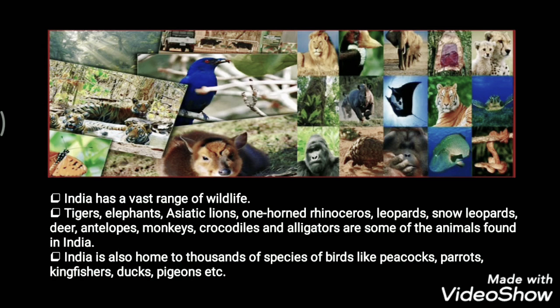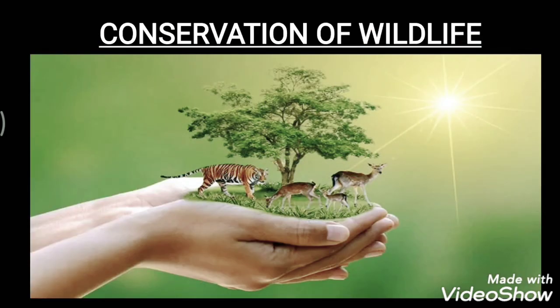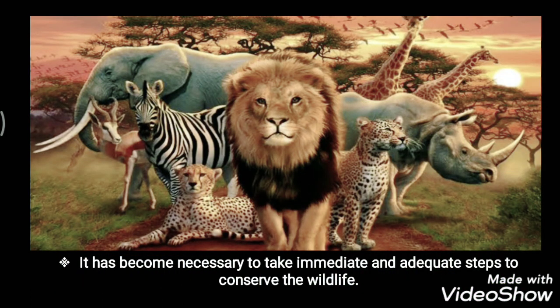Okay, so next we have one of the most important topics, that is conservation of wildlife. Yes children, since time immemorial, humans have depended on wildlife for their existence. Now, in olden times, what happened? Humans domesticated animals like sheep, dogs, goats, horses, cows and camels. Now, over a period of time, human activities started posing a threat to wildlife, and with the passage of time, a great amount of damage was caused by humans.